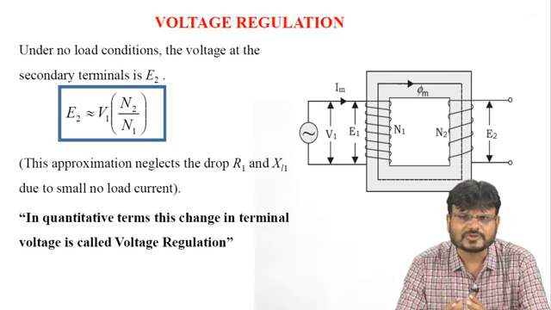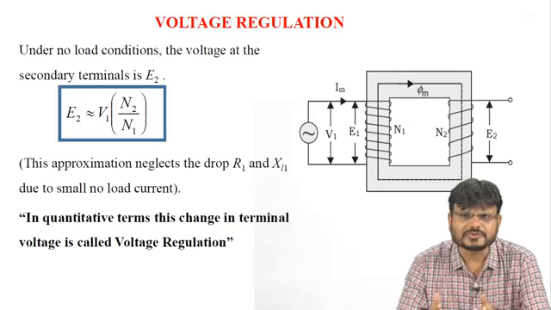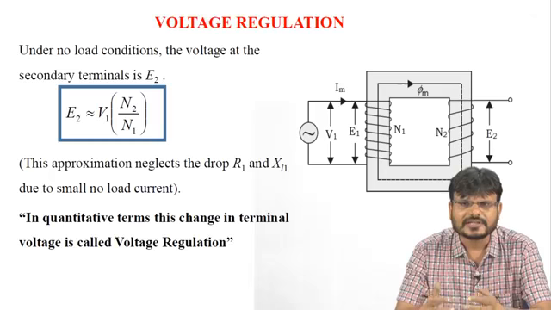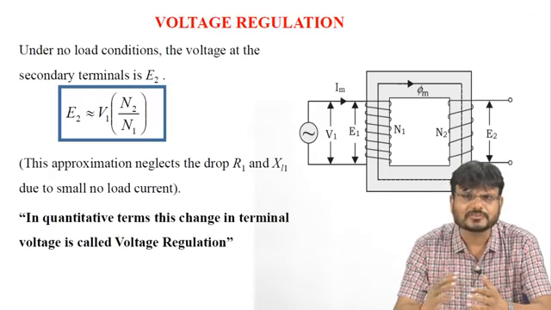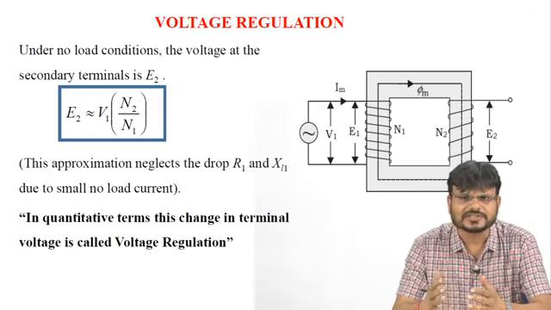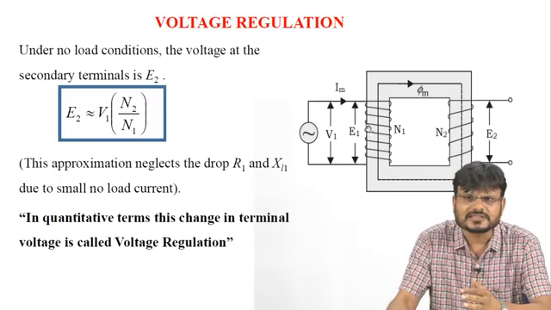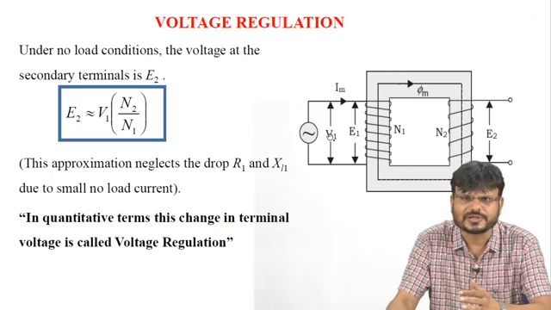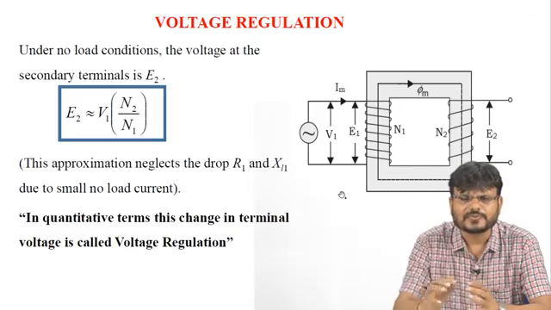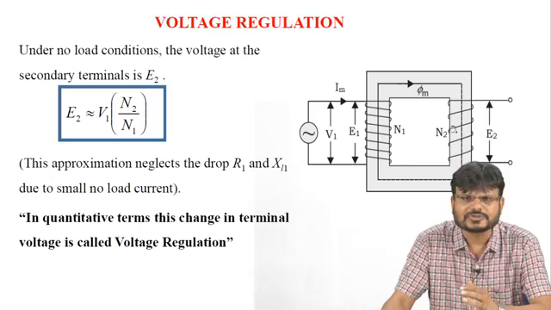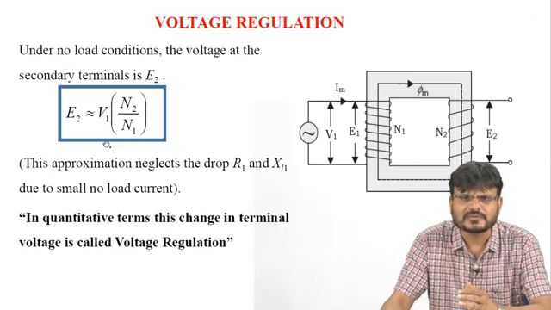At the same time, because the load is 0, whatever current is flowing on the primary side is the no load current. If it is a no load current, the voltage drop due to the resistance and inductive reactance will also be very small, and this voltage can be neglected. So you can say that this E1 voltage is nearly equal to V1. If you want to calculate the voltage E2, it is nearly equal to V1 multiplied by N2 upon N1.